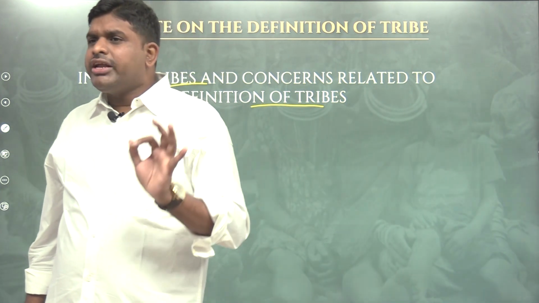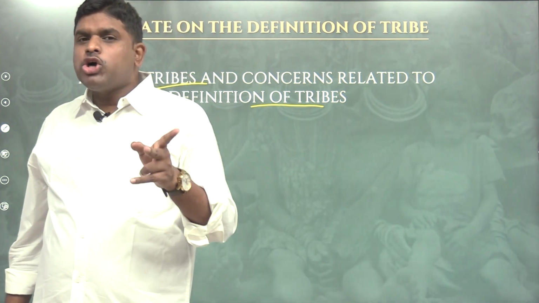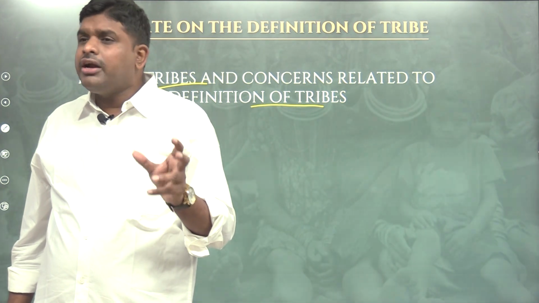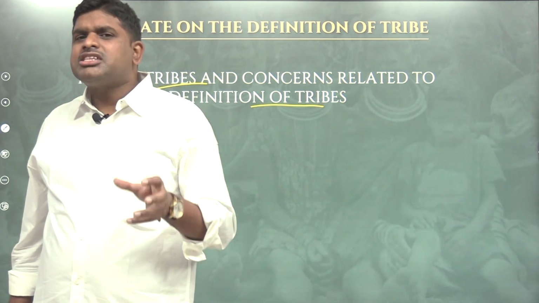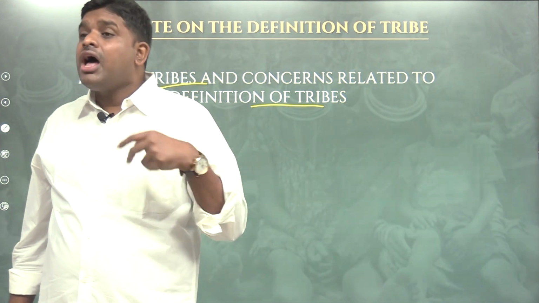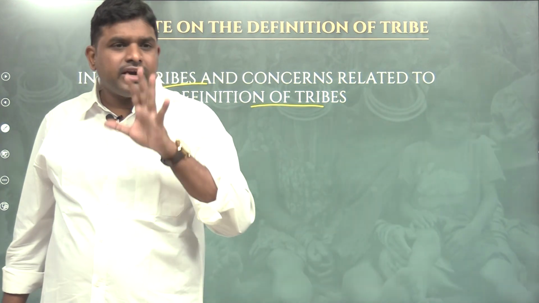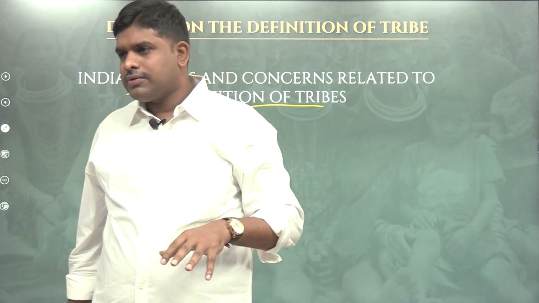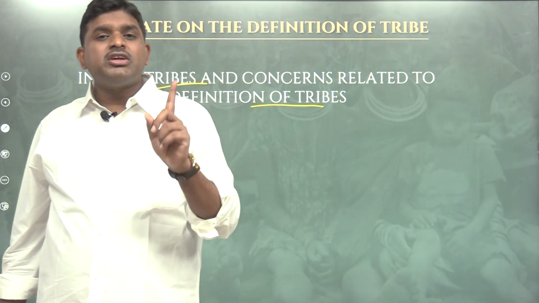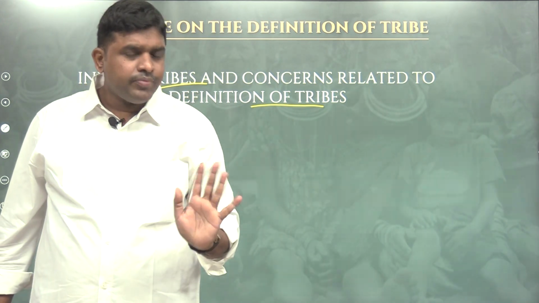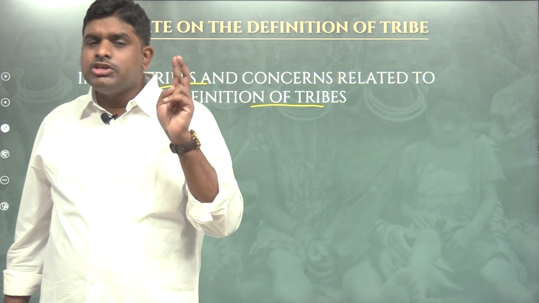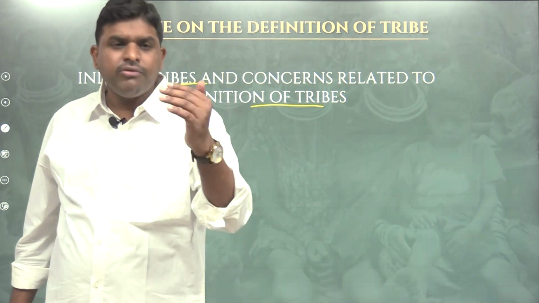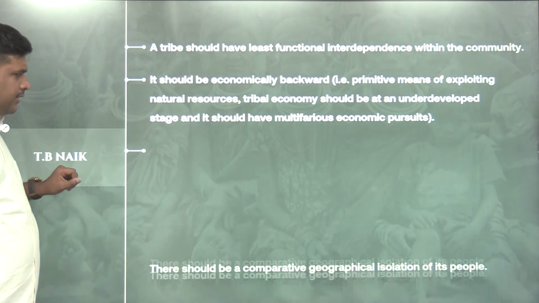But in the 20th and 21st centuries, because of contact with the mainstream, the characteristics are deteriorating. However, tribes like the Sentinelese, Jarawas or Birhors are maintaining their original characteristics. Those sections of people are called tribals. Hence there is universality of the definition of tribe, which is given by D.N. Majumdar and Ralph Linton, and also explained in the format of general characteristics of tribe. What does T.B. Naik want to tell?